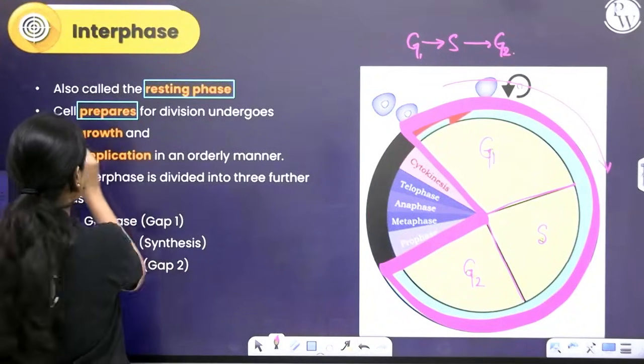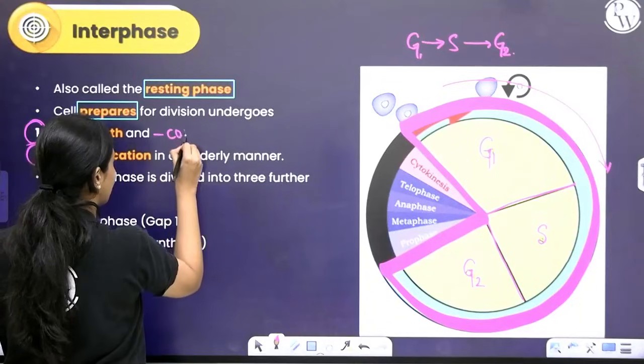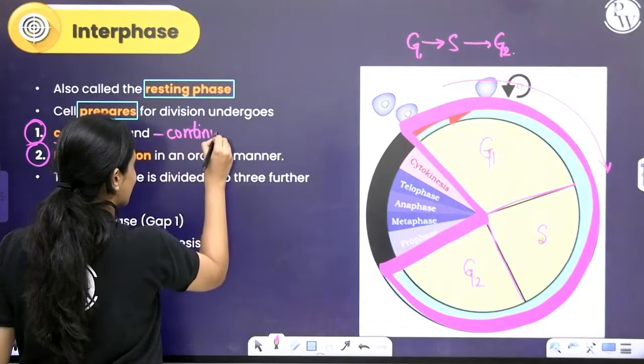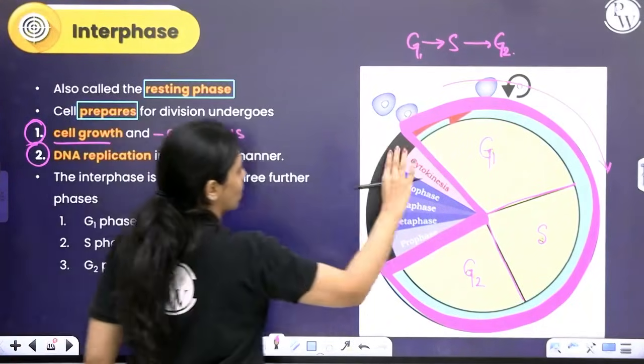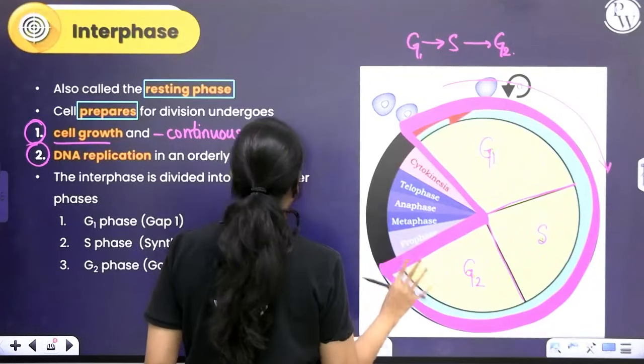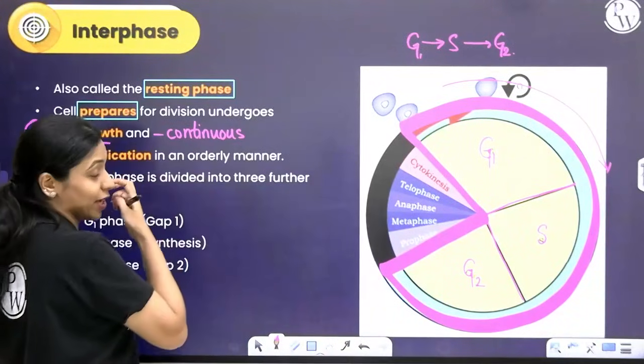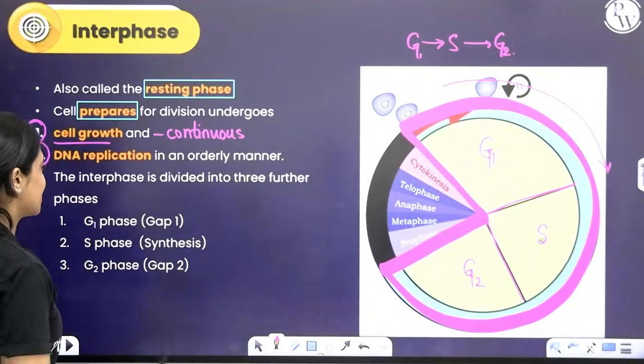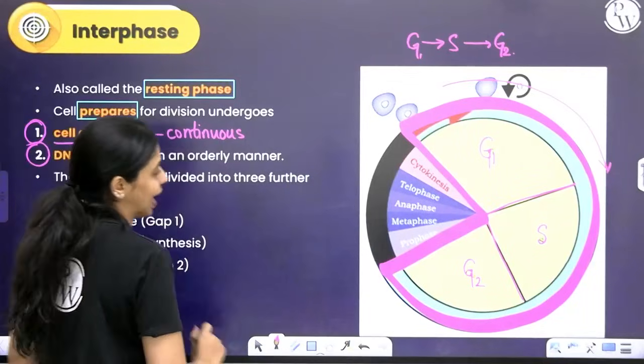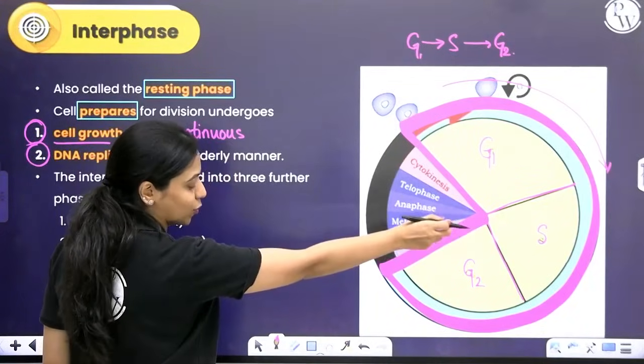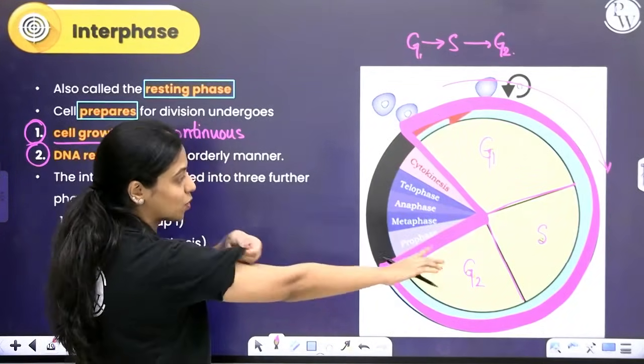Now, cell growth, like I mentioned earlier, is a continuous process that happens from G1 through S through G2 as well. But DNA replication is a very specific process that happens specifically at the S phase. S for synthesis, S for DNA synthesis, that's why it's called the S phase.